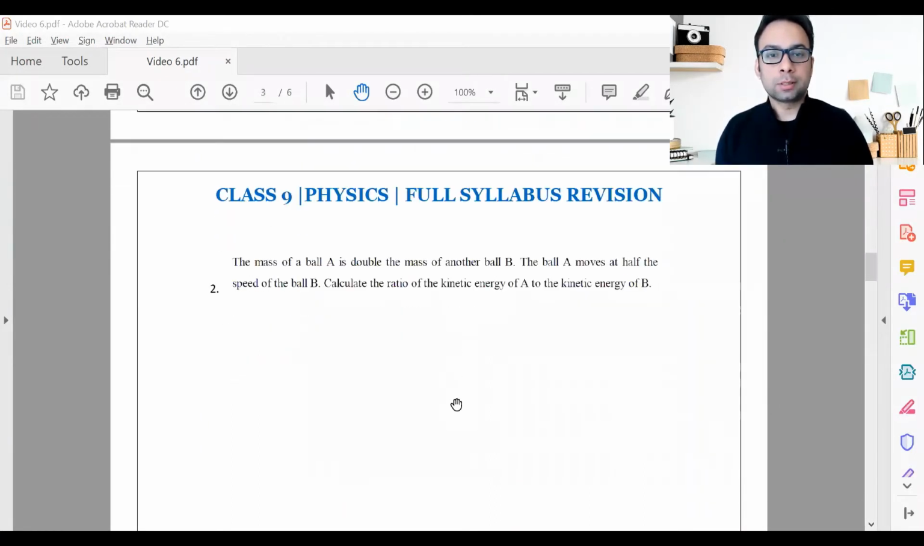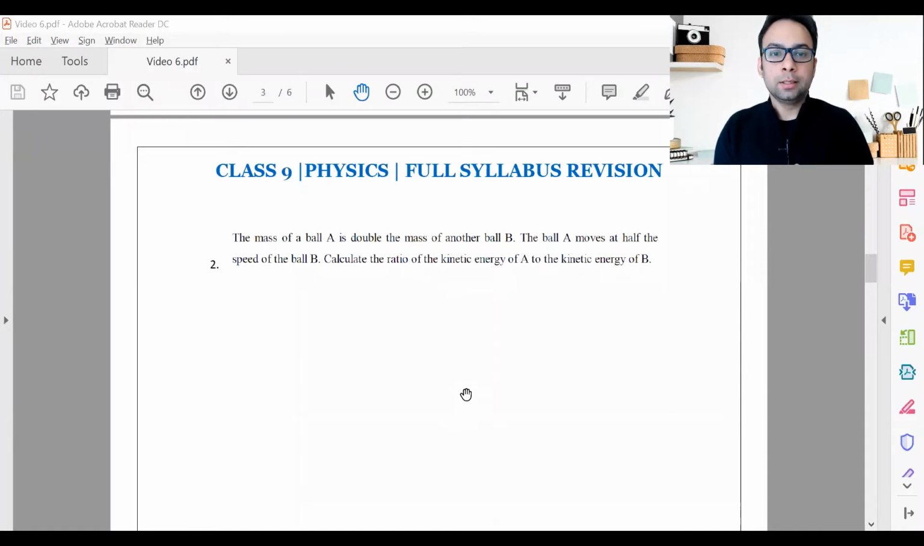Second question on the screen. Now, a numerical. A mass of ball A is double the mass of another ball B. The ball A moves at half the speed of the ball B. Calculate the ratio of kinetic energies. So we have read the question thoroughly, break it down. Let's say ratio of kinetic energies of A and B. Let's first find the kinetic energy of A.